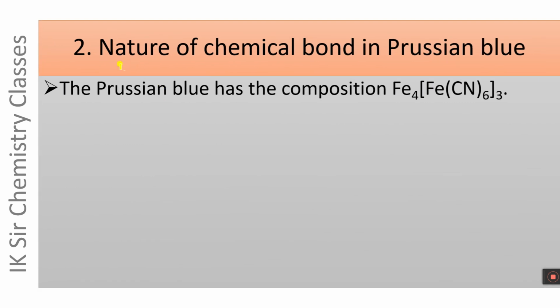And the second application, nature of chemical bond in Prussian blue. The Prussian blue is a well-known compound to us. It is formed during the detection of nitrogen in organic compounds by Lassaigne's test. Its composition is Fe4[Fe(CN)6]3. The oxidation number of Fe within the square brackets is +2, while the oxidation number of Fe outside the coordination sphere is +3, and its name is ferric ferrocyanide.